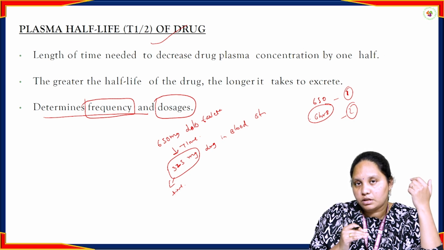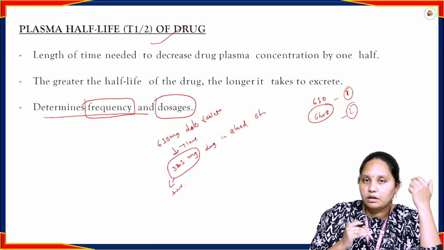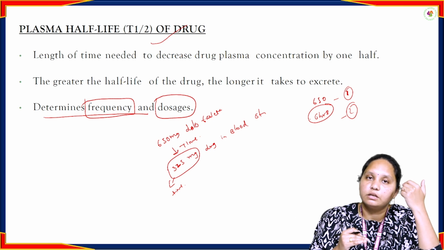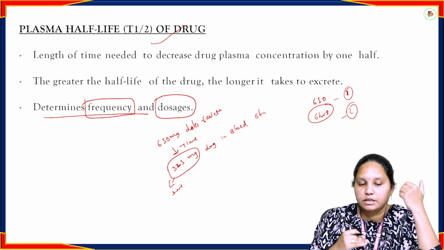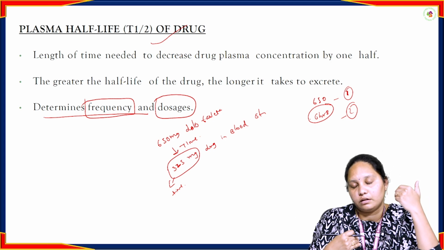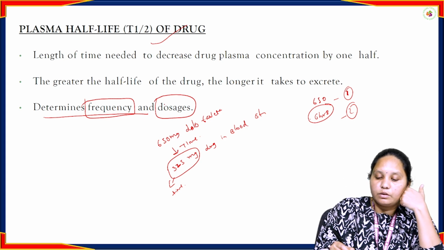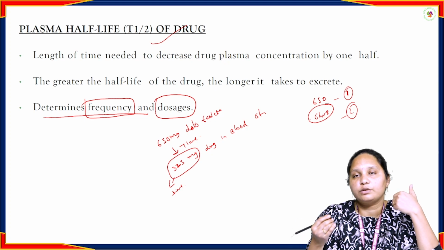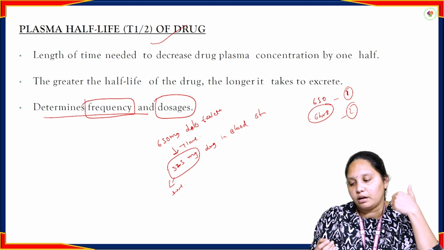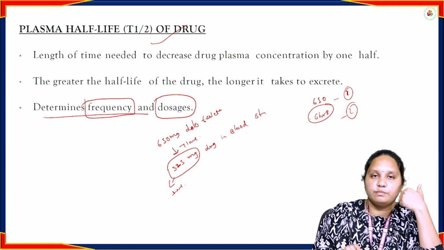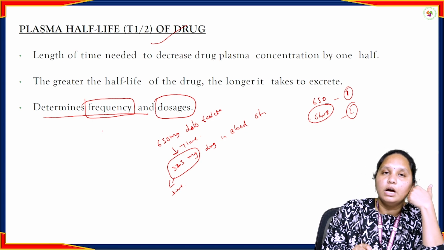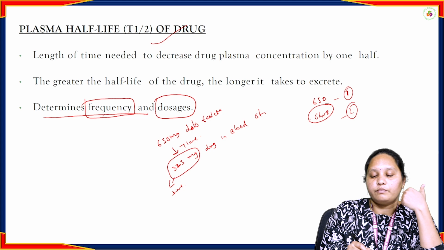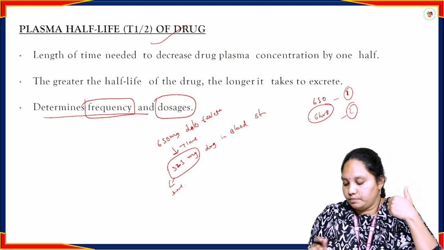The time for half of the concentration of the drug to reach the systemic circulation decides the frequency of the drug. Dosages: how many doses do we need to take? For every 6 hours, 2 doses or 3 doses, 3 times or 2 times or 1 time. It is decided by the plasma half-life. For that reason, we need to consider the plasma half-life of the drug, its frequency and the dosage.